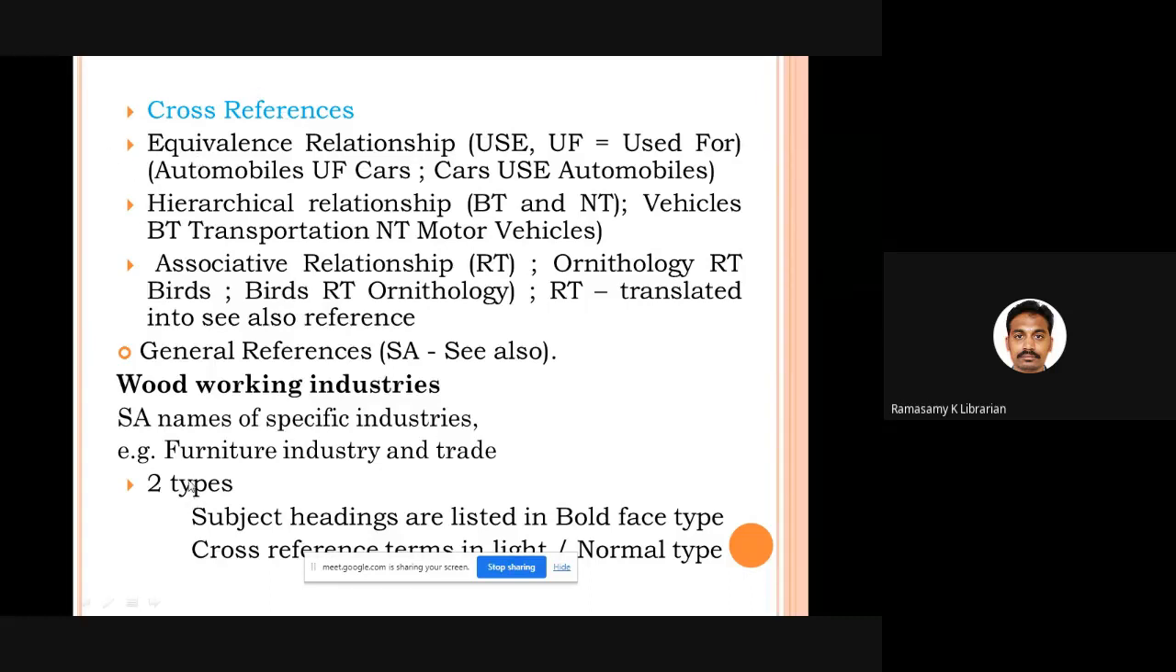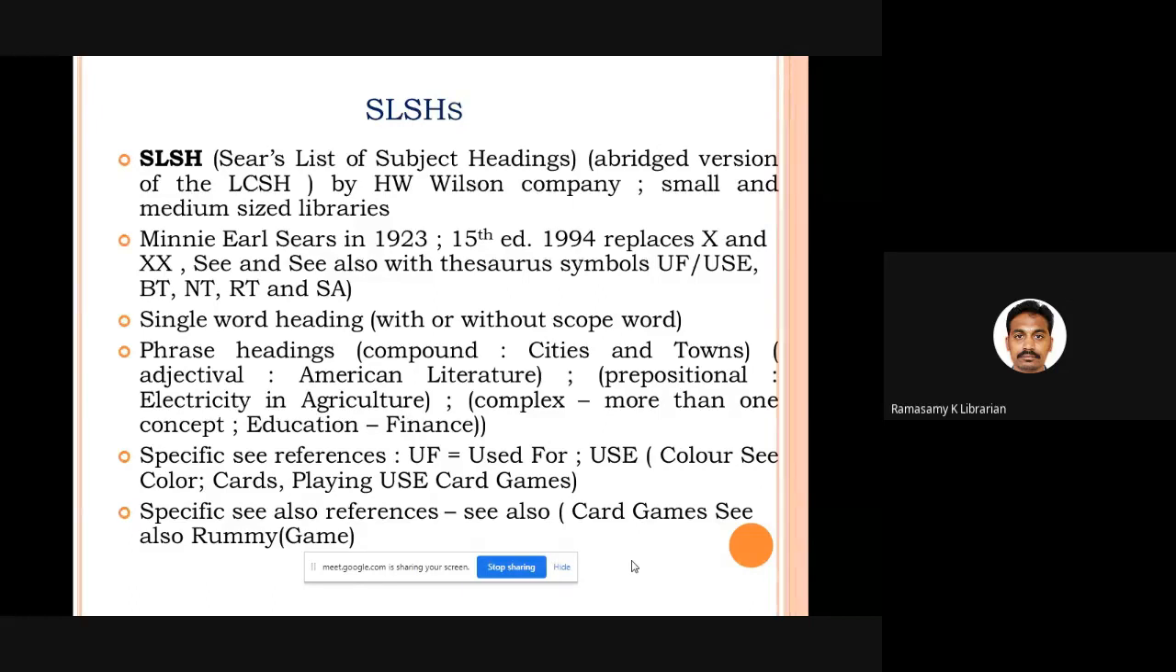Fine. You can see 2 different ways of rendering names. All the subject headings will be in boldface, bold. That means you can make use of those subject headings. They are preferred terms. All the cross references will be in light color or normal type. It means that for those items, you can prepare see reference or see also reference. Okay, fine. Now let's go to Sears List of Subject Headings.